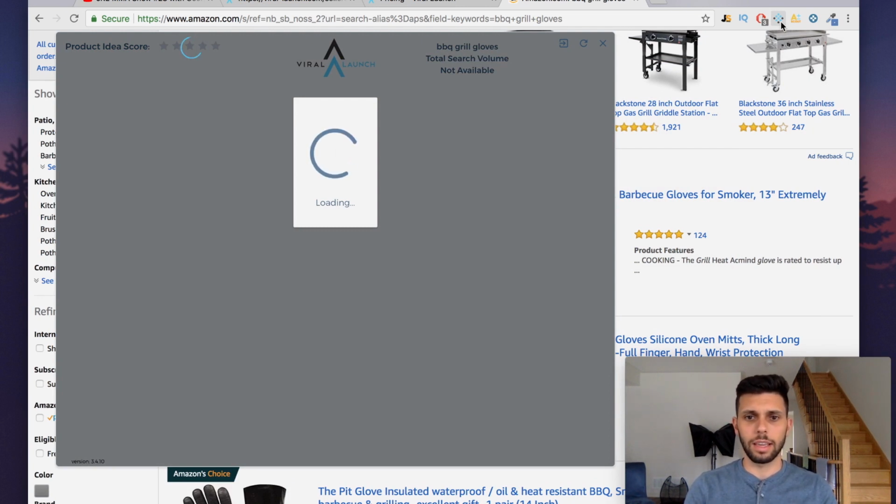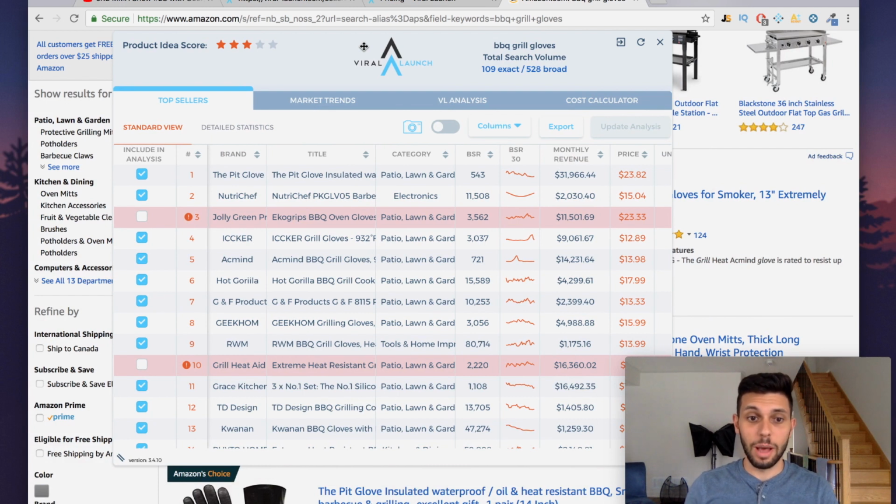Now, I'm noticing that it is taking a little bit longer to load in general, but maybe it's because there's a lot more information that's loading up as well. So like I said, there is a lot more information being shown here. So really quickly, you can see the BSR. That's really awesome. You can see how the bestseller rank is either dropping or increasing, or what's really happening there. So it's really cool. Jungle Scout does have that as well. It's just not as easily accessible.